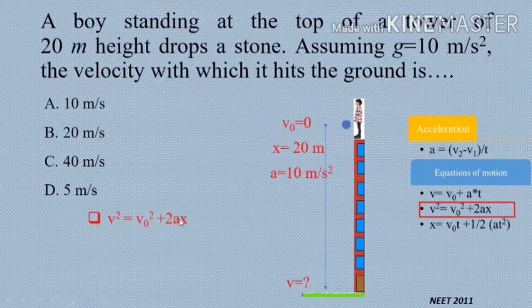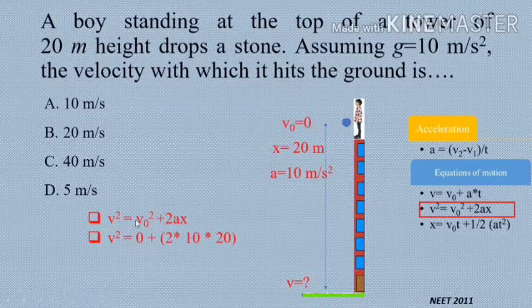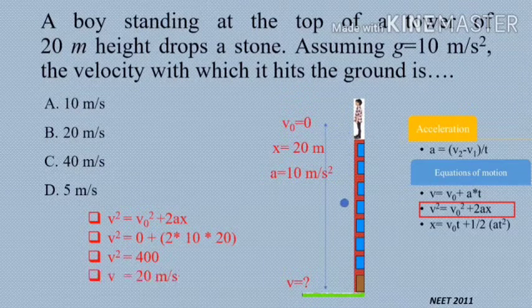Using this equation, now we will put all the known values to find out the final velocity. So putting v0 equal to 0, acceleration equal to 10, and x equal to 20, that is the distance or height of the tower. So here we can do the calculation. V square will be equal to 400 and final velocity will be equal to 20 meter per second.